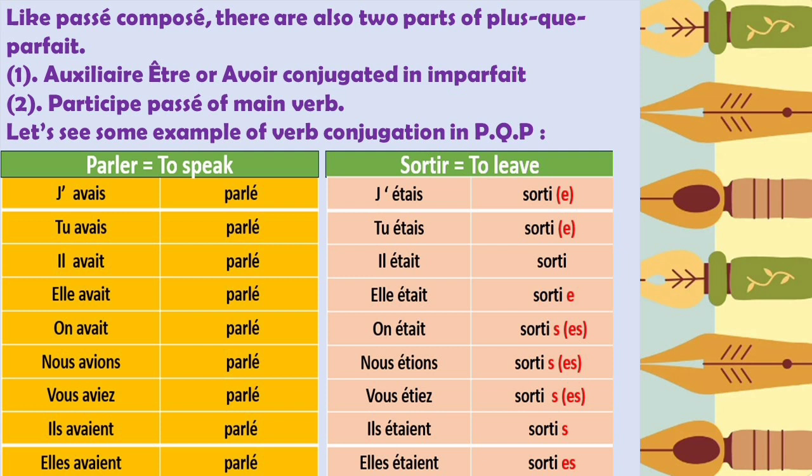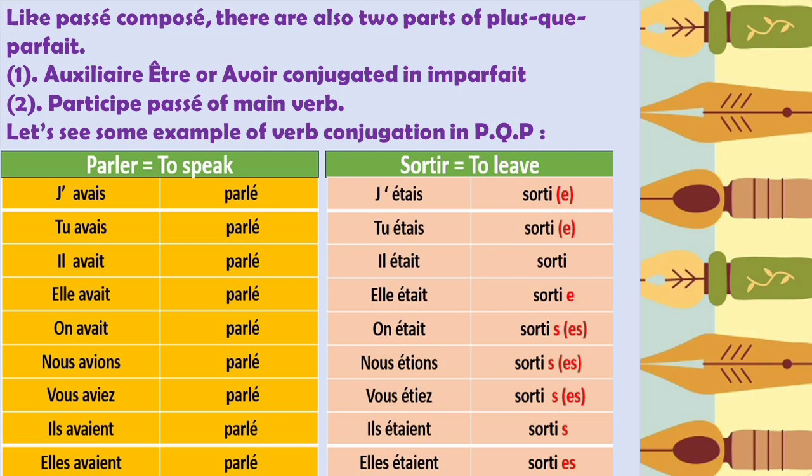So first we take one example of parler verb, which means to speak. As you know, parler verb is not coming under the advent group. So we use auxiliary avoir. But avoir verb we will conjugate in imperfect form in Plus-que-parfait. So what will be the conjugation of parler verb in Plus-que-parfait? J'avais parlé, tu avais parlé, il avait parlé, elle avait parlé, on avait parlé, nous avions parlé, vous aviez parlé, ils avaient parlé, elles avaient parlé.